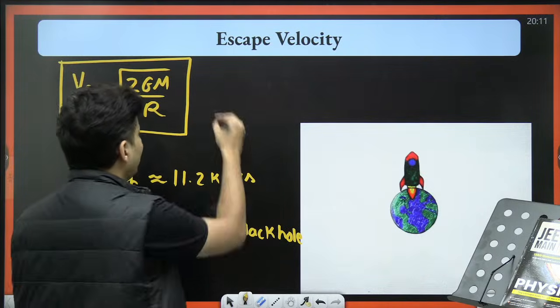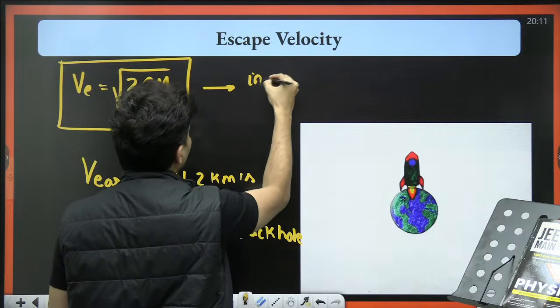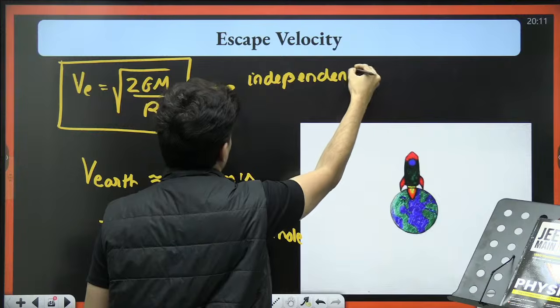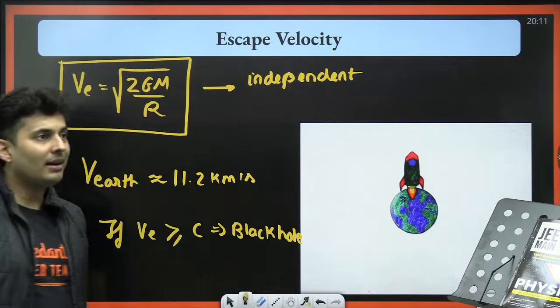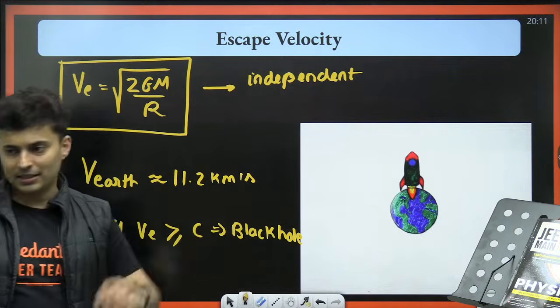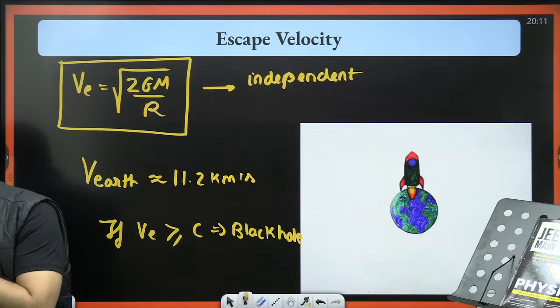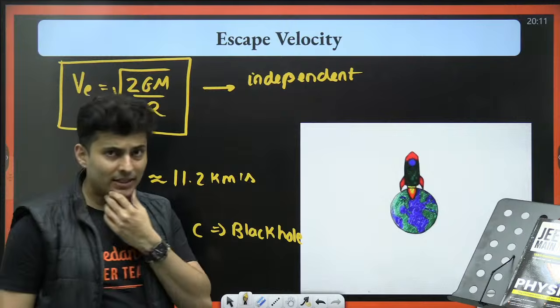Also, this escape speed, remember, is independent of a few things. Can you tell me what it is independent of? Look at the formula carefully. Hello Gracie, welcome. What is it independent of?